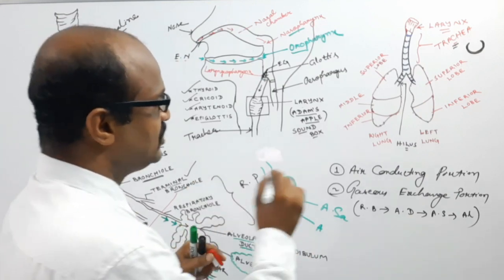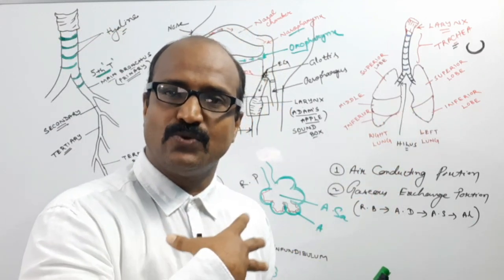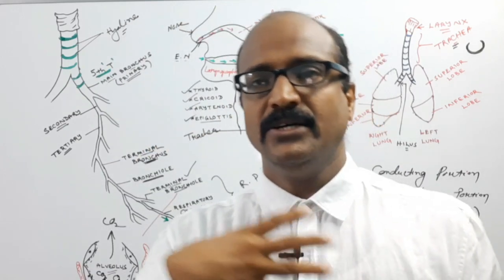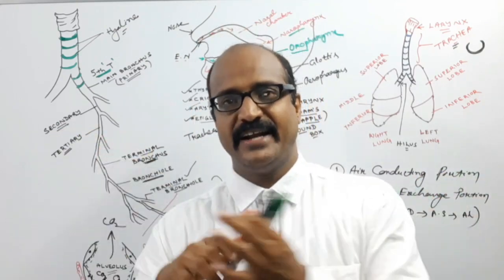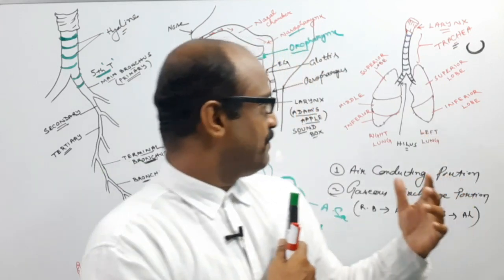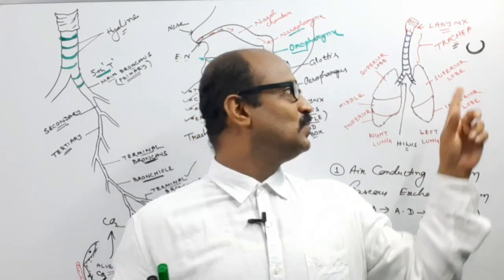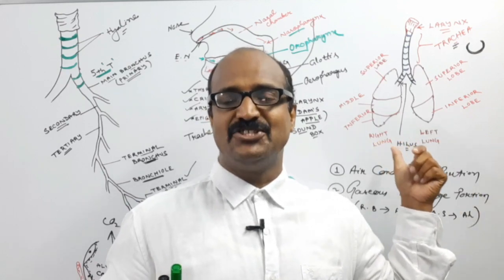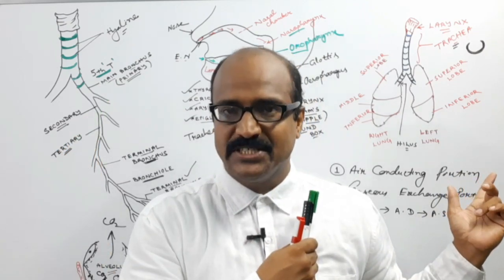Okay, now these lungs are present inside the thoracic cavity, and most of the thoracic cavity is occupied by the lungs. So we have two lungs. This is my right side, and this is my left side. This is the right lung, this is the left lung. The left lung is smaller in size, but the right lung is larger in size.